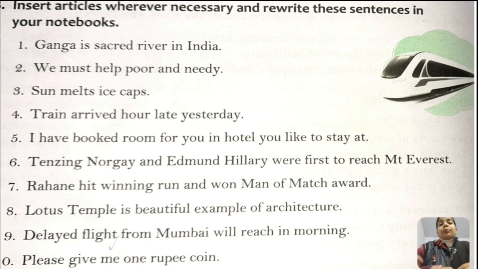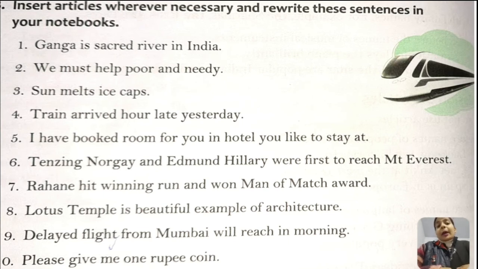We must help poor and needy. In this sentence, it is talking about plural persons and a whole class, so we must help the poor and the needy. Now students, I will read these sentences for you, and I hope you can do it first by yourself and then match the answer in this video. I have given the answers at the end of the video.